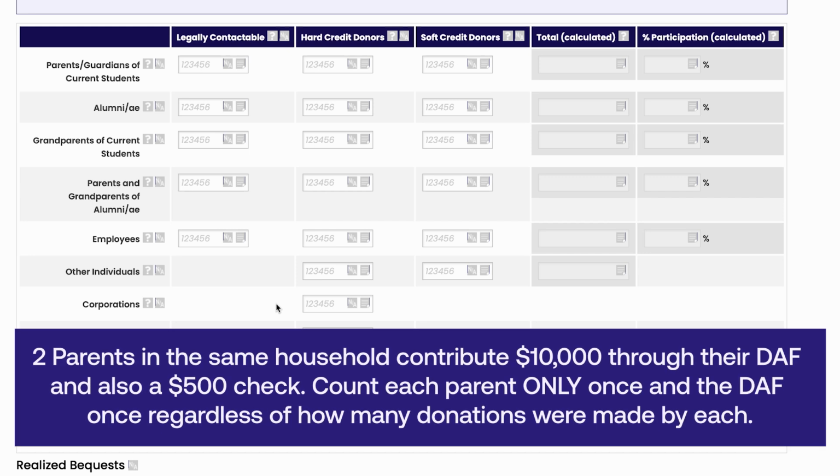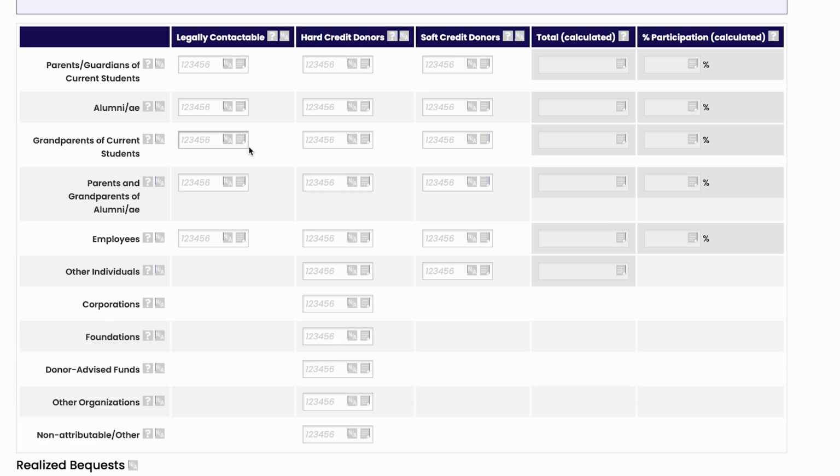For example, one household comprised of 2 parents writes a check for $500 and donates $10,000 through a donor-advised fund. Count 2 in legally contactable. Count 1 in parent hard credit donors for the individual who wrote the $500 check, and 1 in parent soft credit for the spouse. Count 1 hard credit in donor-advised fund. Since both parents were already counted in parents, guardians of current students, do not count them again. This will enable accurate participation rates. Be sure to only count an individual once per constituency, regardless of multiple donations, hard or soft credit.